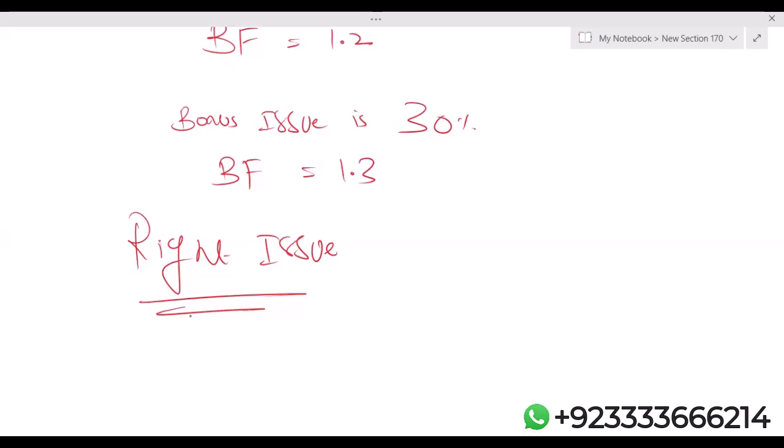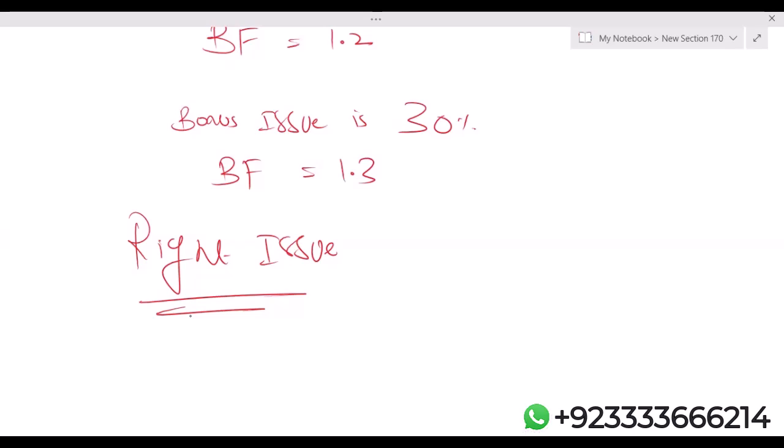If the selling pressure increases, if everyone starts selling the shares in XYZ company, due to the increase in selling pressure, your current share price will drop. So due to a right issue, share price will always reduce. Okay, this is number one concept. And the share price after the right issue has a technical name.